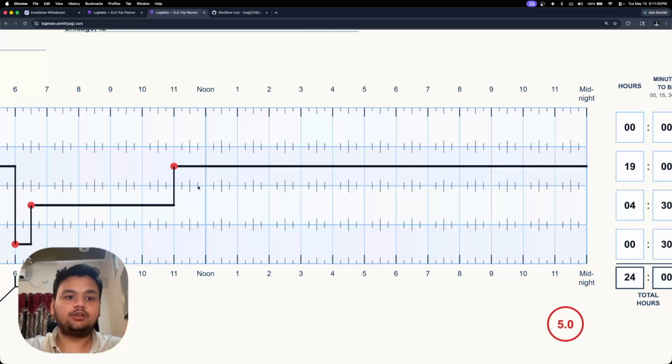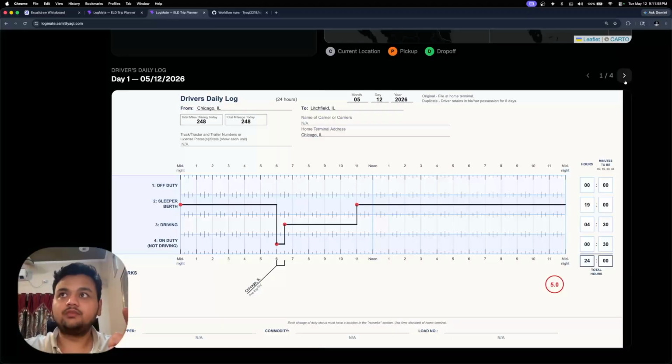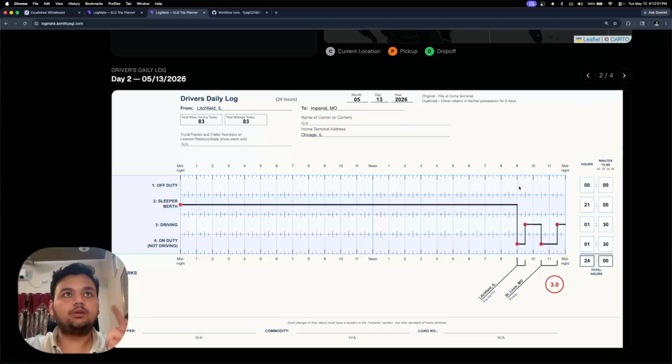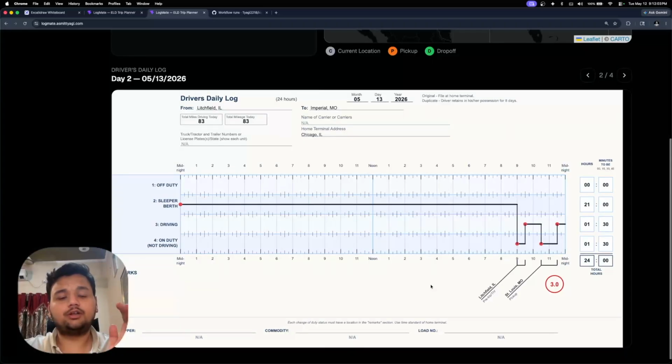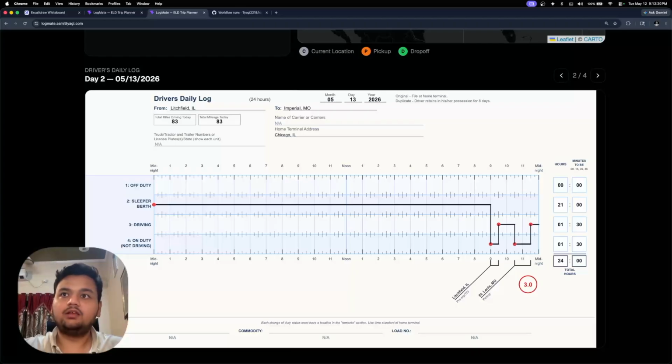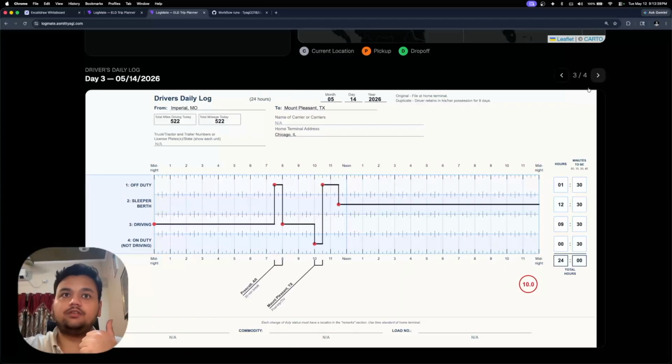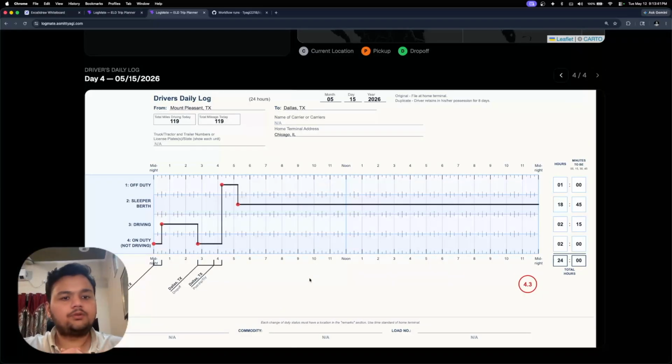So the rest of day one becomes the sleeper berth time, which starts at 11 on day one and ends at 9 on day two, which adds up to 34 hours. Then, near the end of day two, the driver resumes activity with pickup handling and short driving segments. With pickup done, now we have day three. Day three is the main driving day. After the restart completes, the driver gets a fresh cycle window, so it becomes the largest driving segment of the trip. We can actually see all the duty transitions here. We have day four. Day four wraps up the trip.